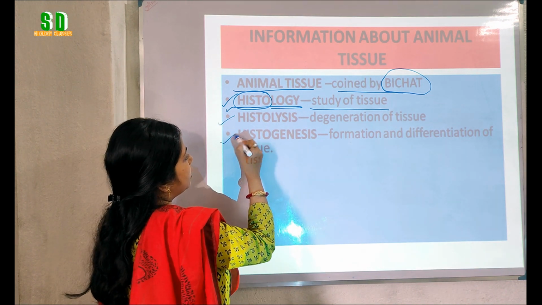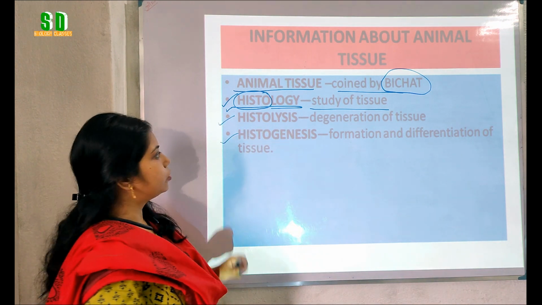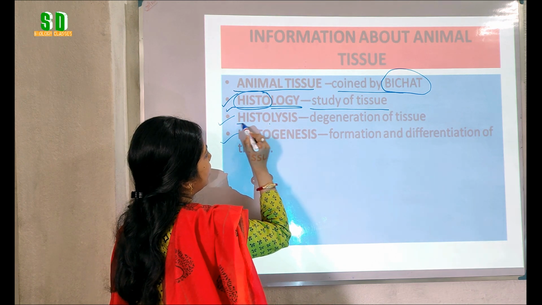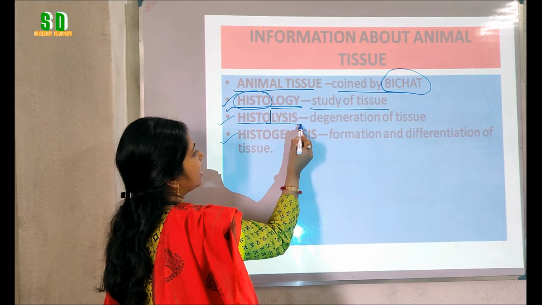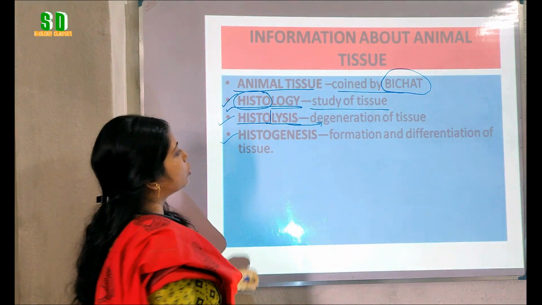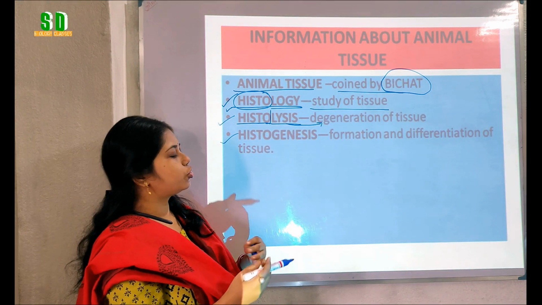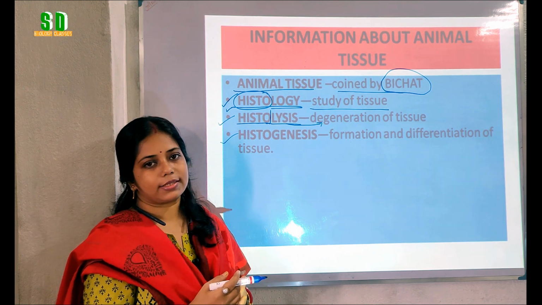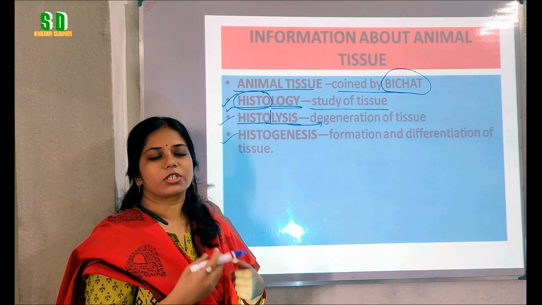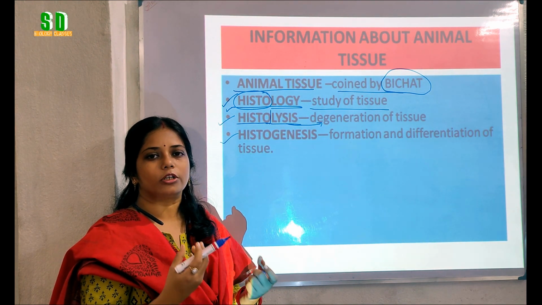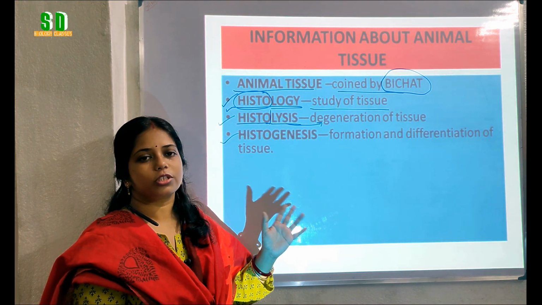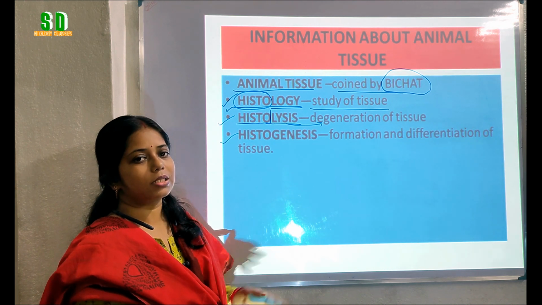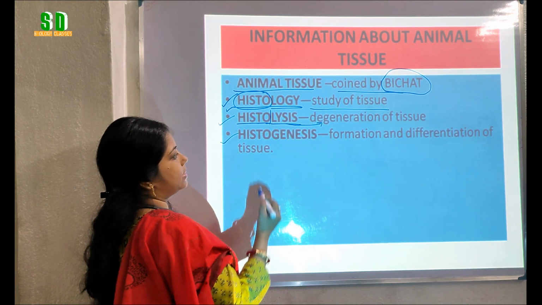Again, another two new terms we will learn today, that is histolysis. Here, histo again related to tissue and lysis means degradation. So, the degradation of tissue is called as histolysis. Sometimes our tissues become dead or there is some rupturing or some damage in the tissue. So, that time the tissue degrades and that process is called as the histolysis.